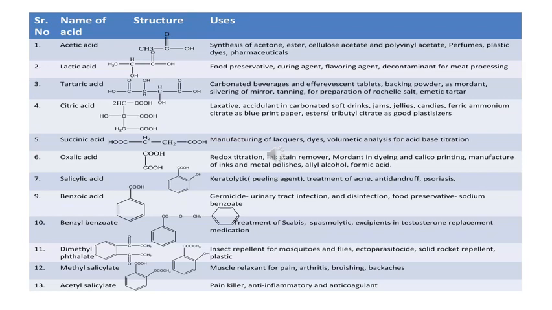Then succinic acid is used in manufacturing of liqueurs, dyes, and volumetric analysis for acid-base titration. Oxalic acid is used in redox titration, ink stain remover, modern tin dyeing and calico printing, manufacture of ink and metal polishes, allyl alcohol and formic acid. Salicylic acid is used as a keratolytic in the treatment of acne, anti-dandruff and